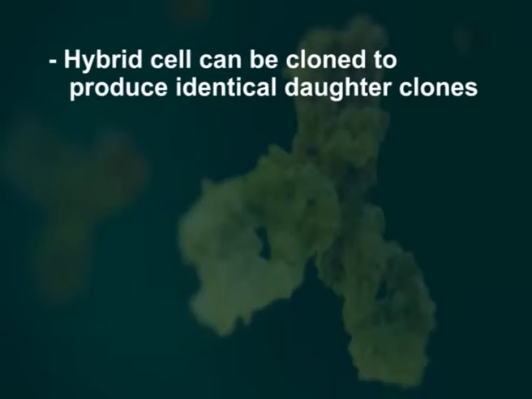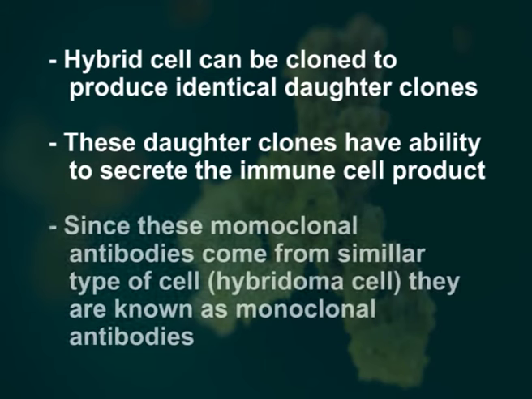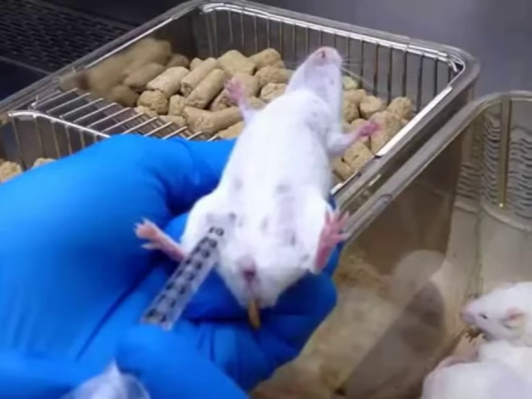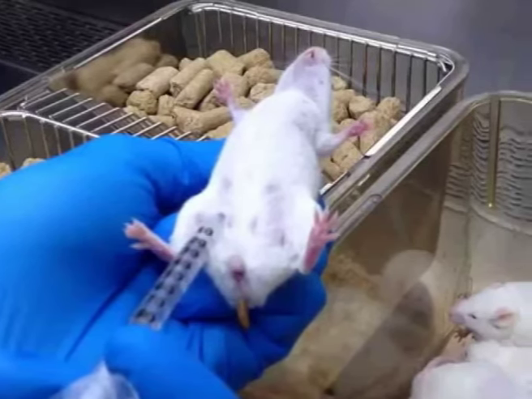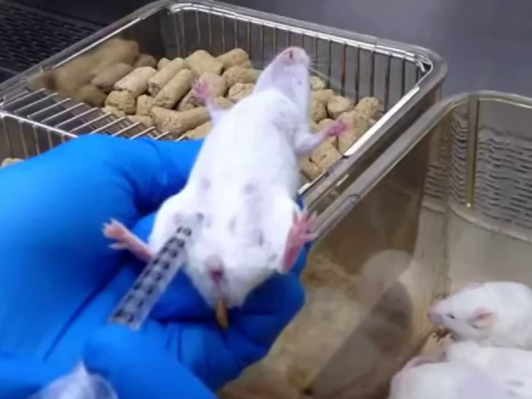Hybrid cells can be cloned to produce identical daughter clones. These daughter clones have the ability to secrete the immune cell product. Since these monoclonal antibodies come from a similar type of cell, that is hybridoma cell, they are known as monoclonal antibodies. Hypoxanthine aminopterin thymidine medium is used to produce the monoclonal antibodies. Laboratory animals, that is mice, are first injected with an antigen against which we are interested in isolating an antibody.